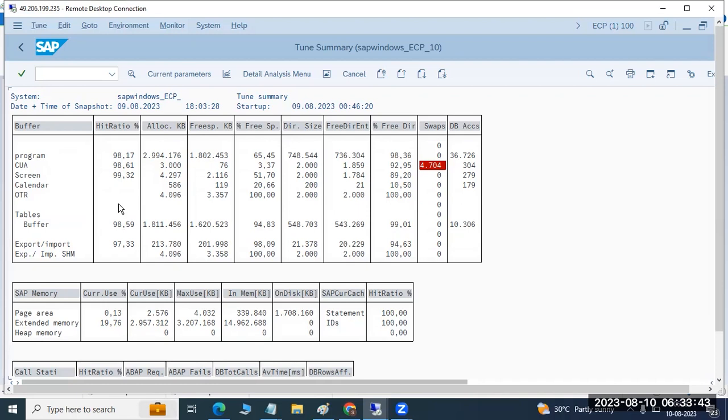So any questions here? Can we say page area is nothing but the remaining portion of role memory? Role memory, yes, right. Okay.